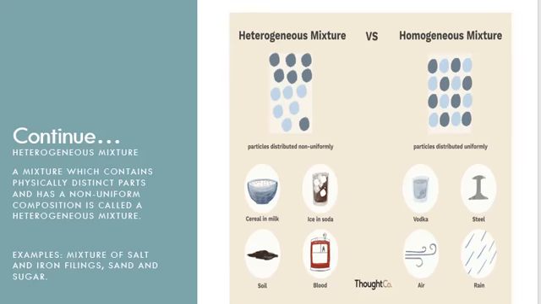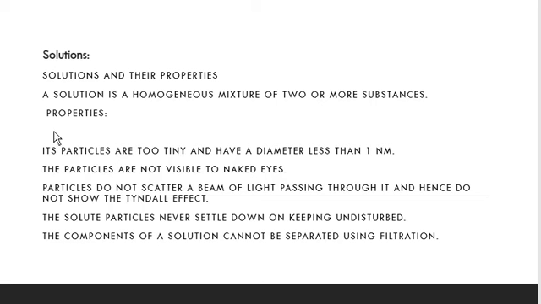So now let's proceed to solution. Solution, children, what are these? They are homogeneous mixtures, right, of two or more substances. What are their properties? Its particles are too tiny and have a diameter less than 1 nanometer. Right, the particles are not visible to naked eyes. Particles do not scatter a beam of light passing through it, and hence do not show Tyndall effect. Tyndall effect is what? When the light gets scattered in different directions, right? So that is called Tyndall effect.